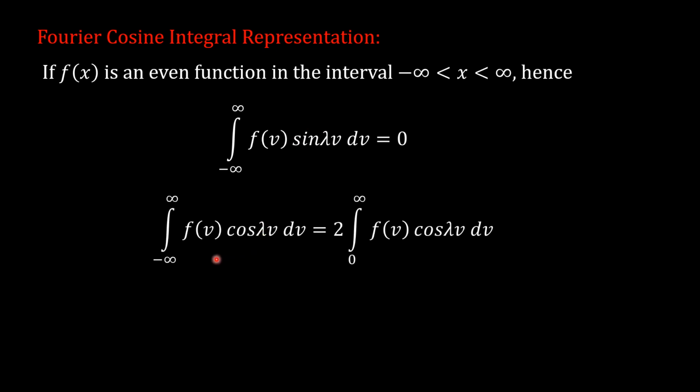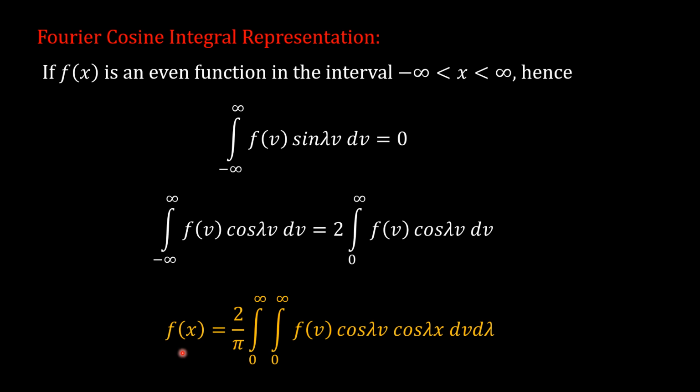And in the interval minus infinity to infinity, the value of the integration f of v cos lambda v dv, as this product is an even function, is 2 times the integration from 0 to infinity f of v cos lambda v dv.